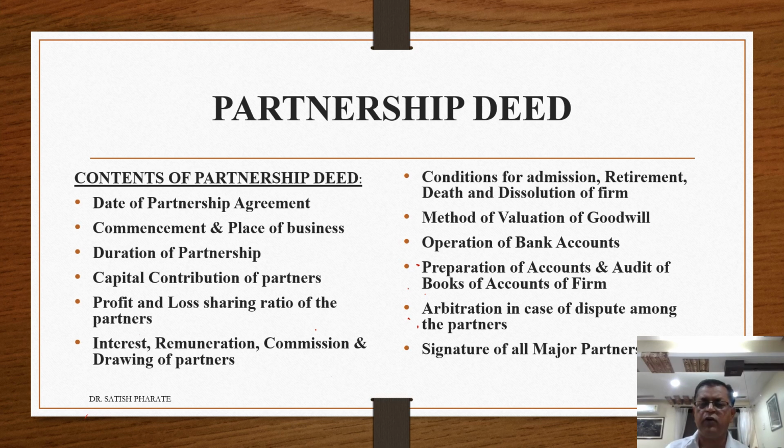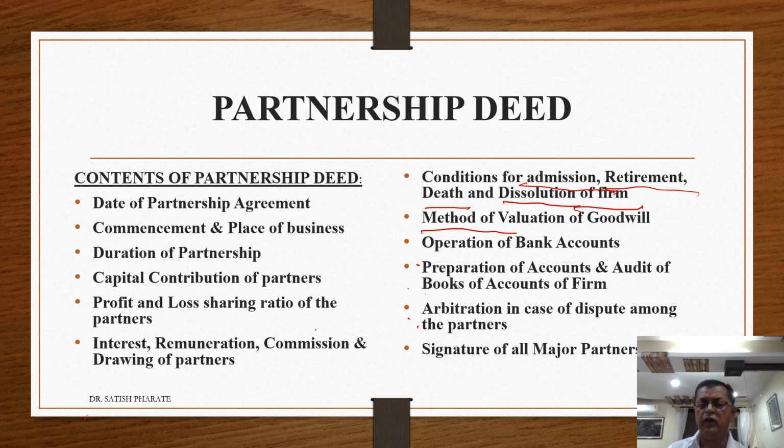Then conditions for admission, retirement, death and dissolution of partner. That means in case there is an admission of a new partner, what will be the treatment? In case there is a retirement of a partner, what will be the treatment? In case there is a death of the partner, what will be the treatment? And in case there is a dissolution of the partnership firm, how to give the treatment? What are the conditions? What are the methods of recording, finalization of books? Those conditions are mentioned in the partnership deed.